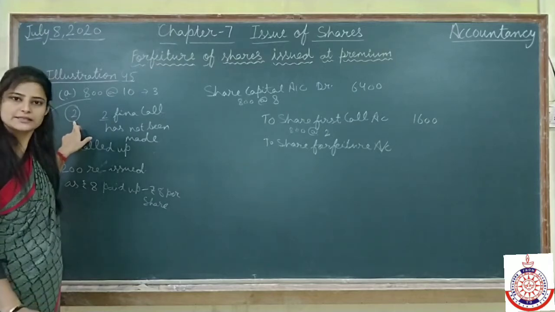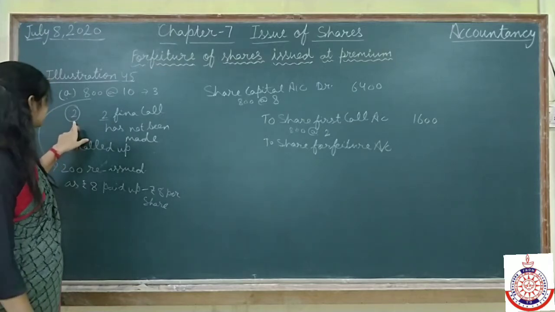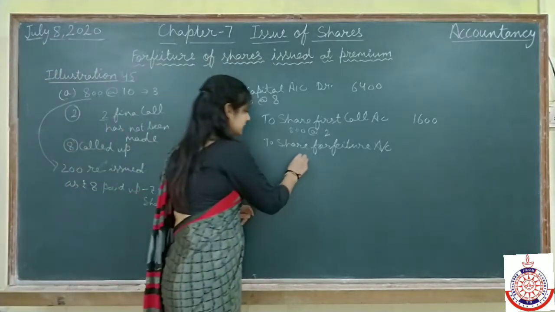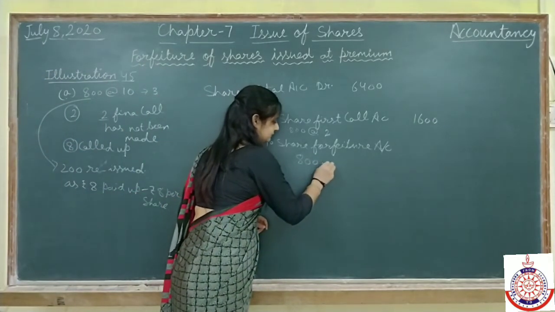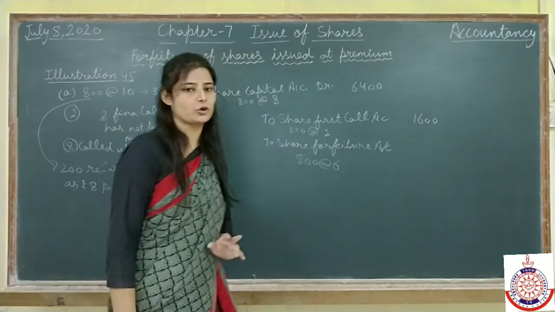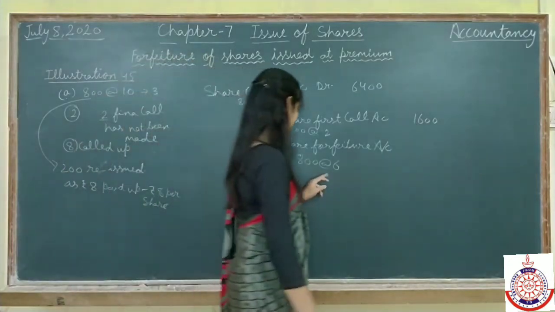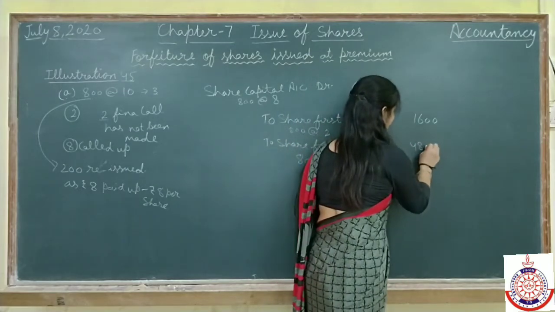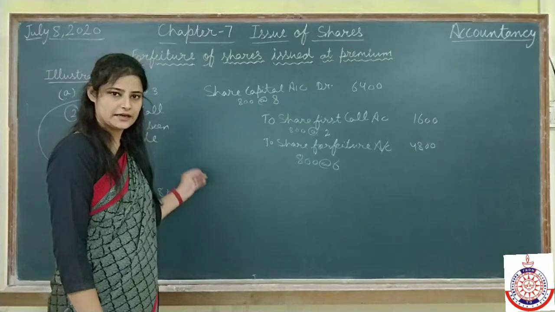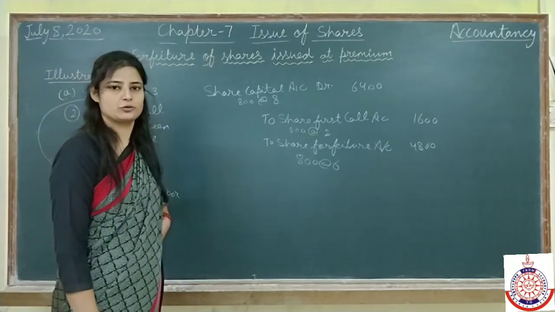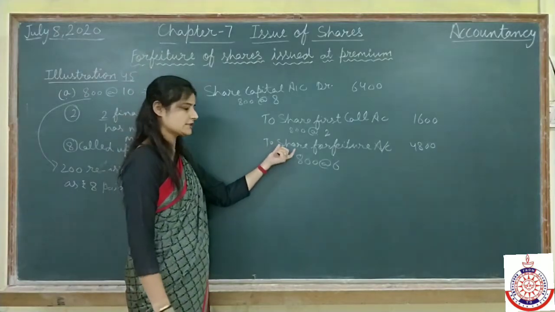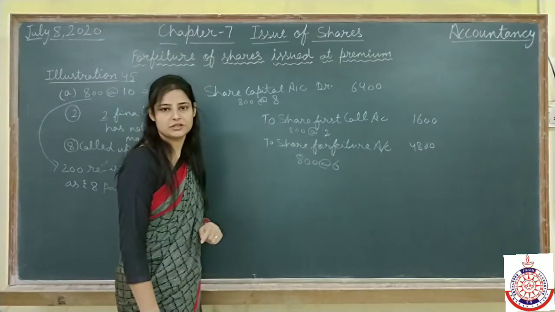It means we have received a total of 6 rupees, except the securities premium. That means 4800 we have received. Clear this thing? And that received amount we will write in share forfeiture account. It means profit on these shares is rupees 4,800.